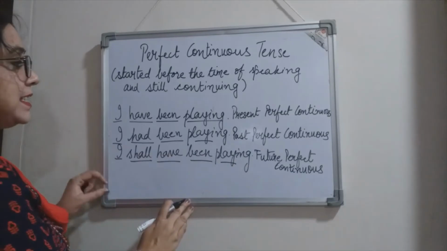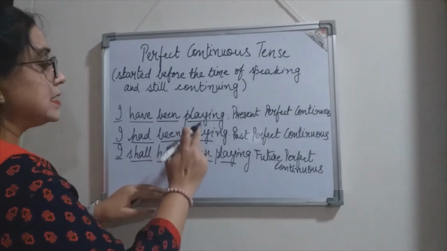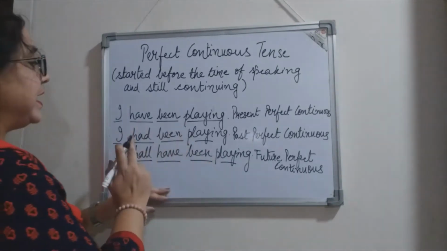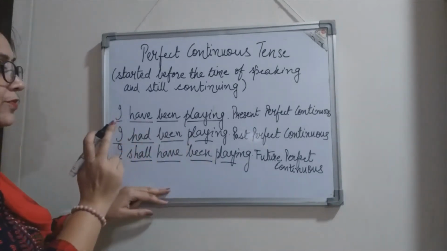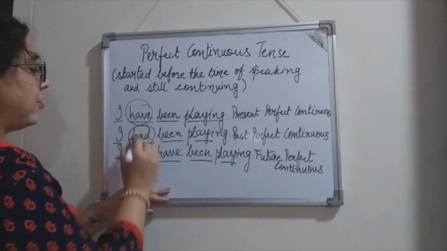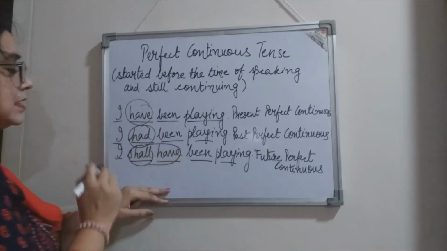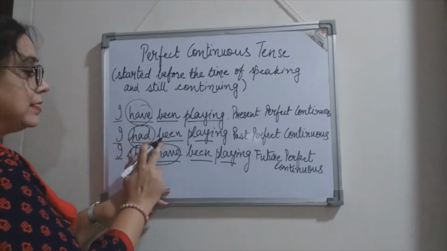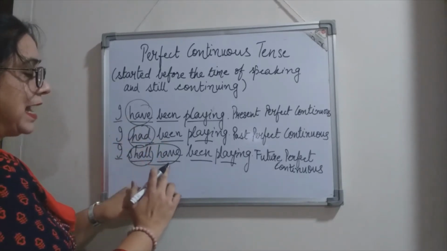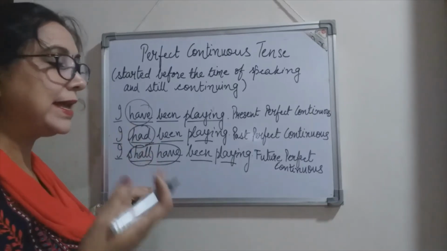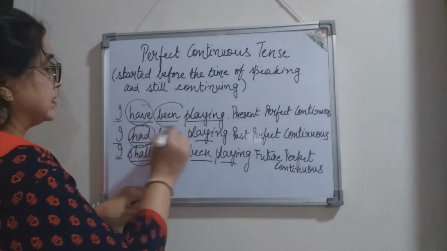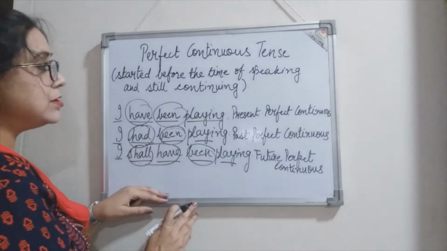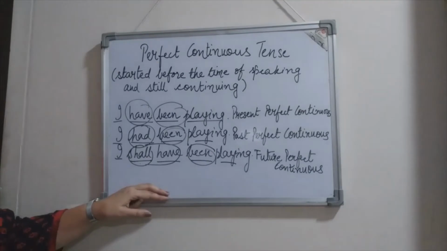So again, we see the main verb is in ing form, right? And then talking about the helping verbs, we have the forms of have, had and shall have: have in present, had in past and shall have in future. And what else have we used? Yes, been.